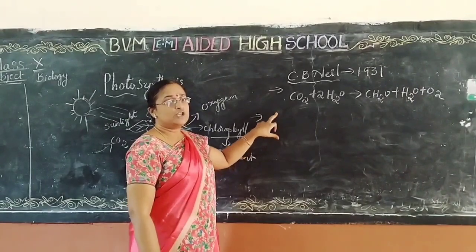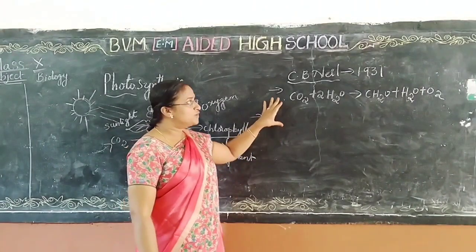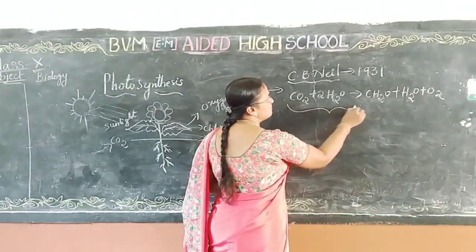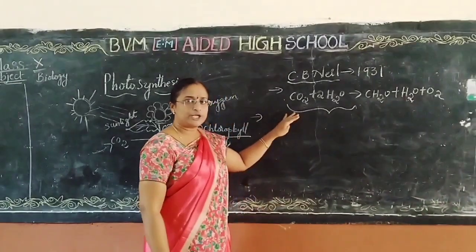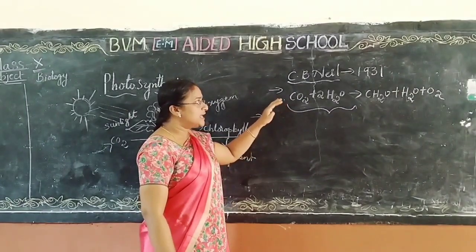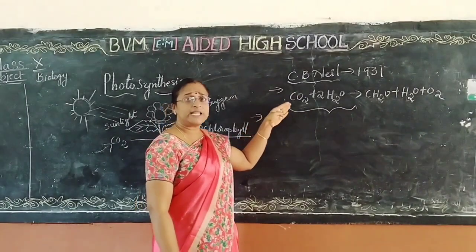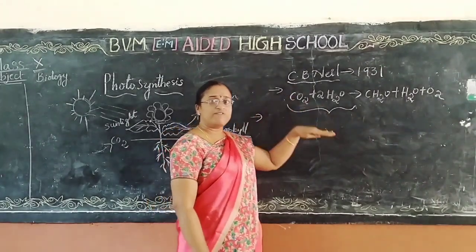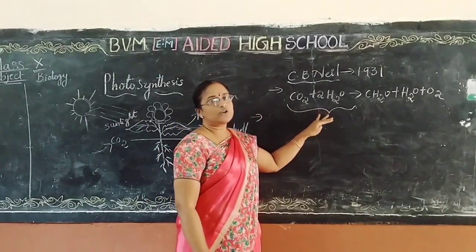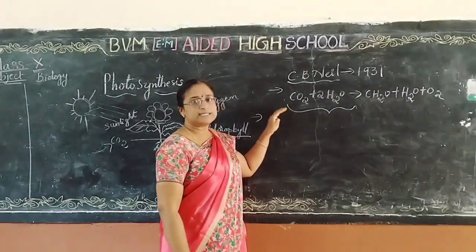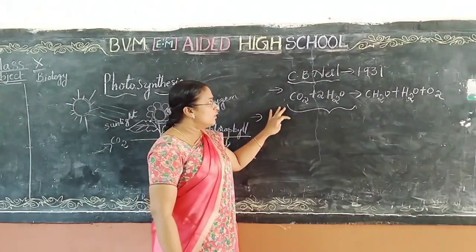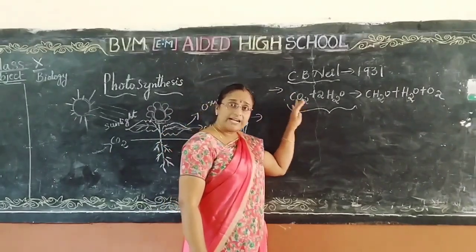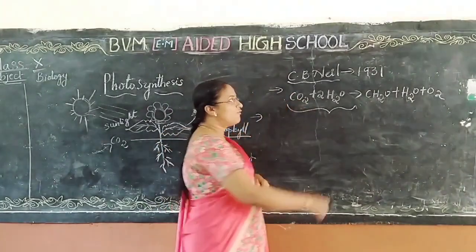If you observe this equation, by using simple carbon dioxide and water molecules, simple inorganic substances, plants are giving complex organic compounds. We have discussed that. So one molecule of carbohydrate forms.